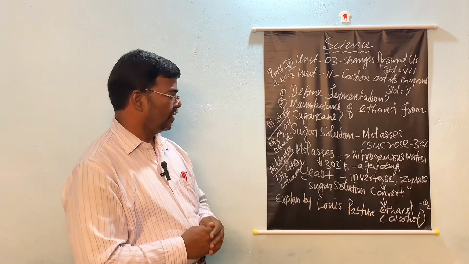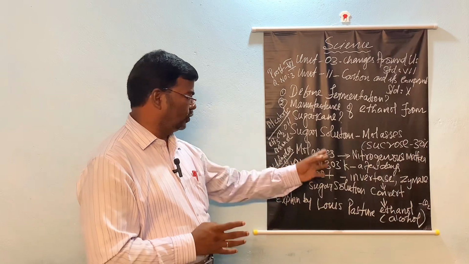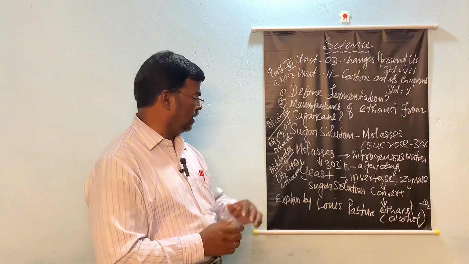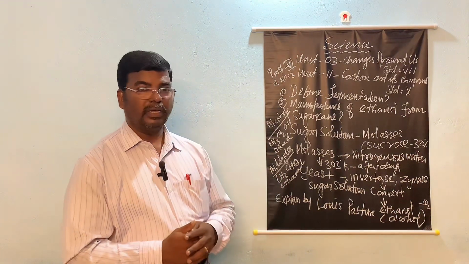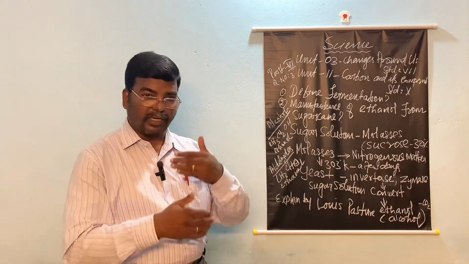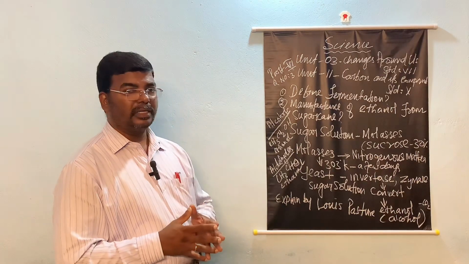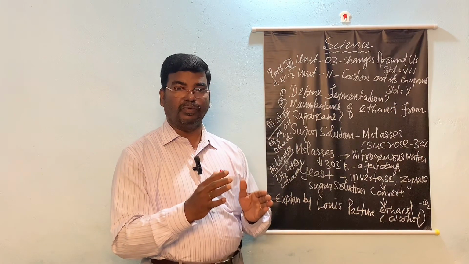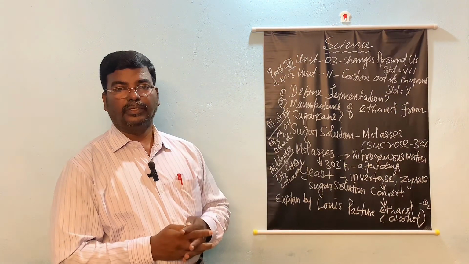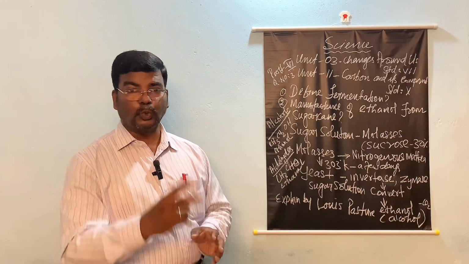After this, the solution is kept at 303 degree Kelvin for a few days. After those few days, there is a very important process. This yeast, which we put in that sugar solution, contains two enzymes.